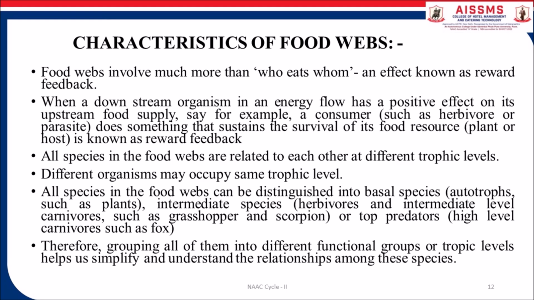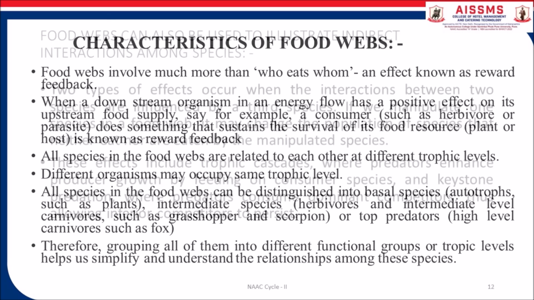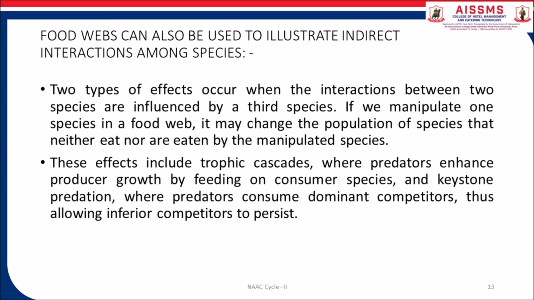Food webs can also be used to investigate indirect interactions among species. Generally, two types of effects occur when the interaction between two species is influenced by a third species. If we manipulate one species in a food web, it may change the population of species that neither eat nor are eaten by the manipulated species. These effects include trophic cascade, where predators enhance producer growth by feeding on a consumer species.